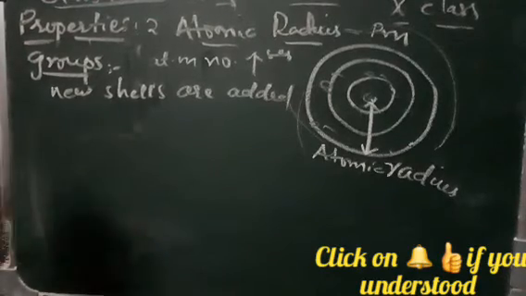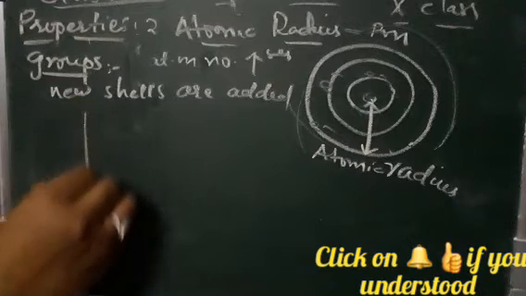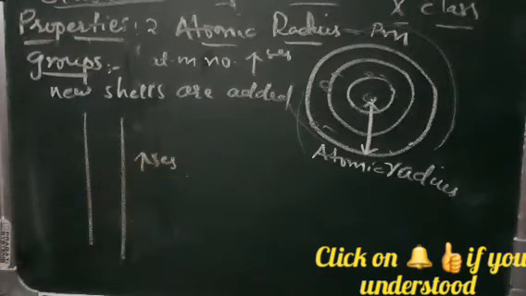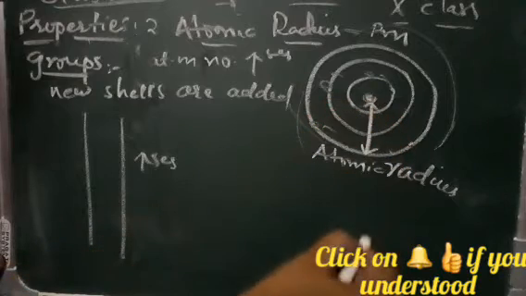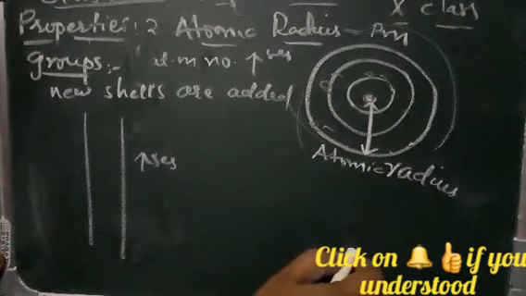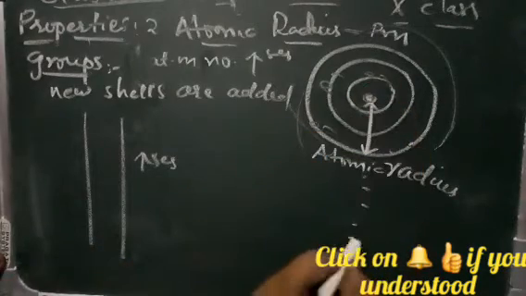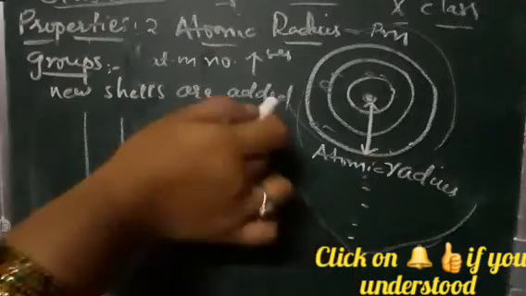So as the atomic number increases along the group, the atomic radius also increases. As we know, it is the distance from the center of the nucleus to the outermost shell.